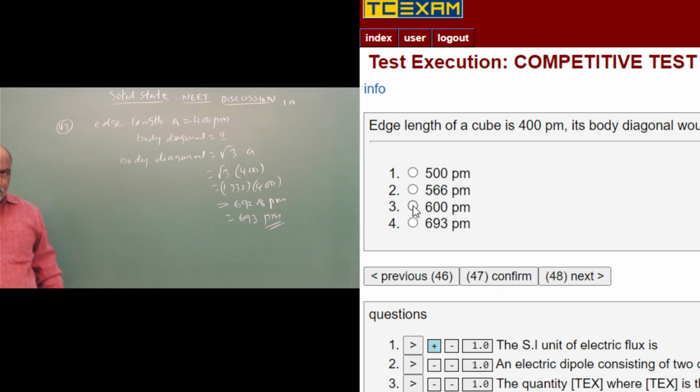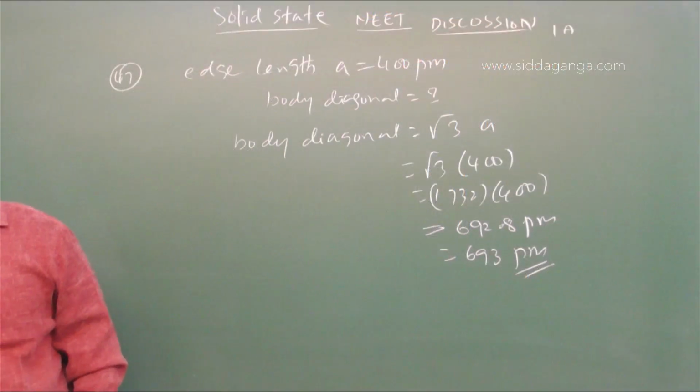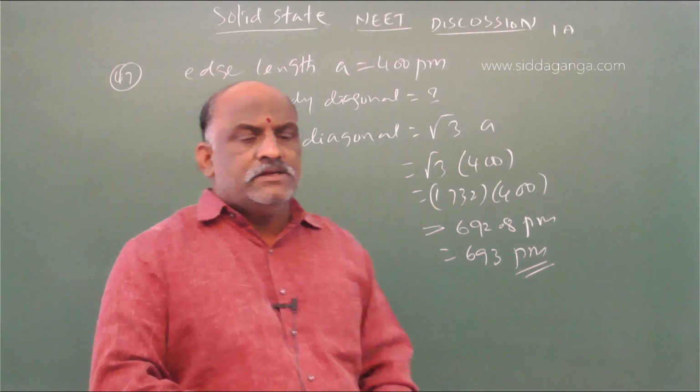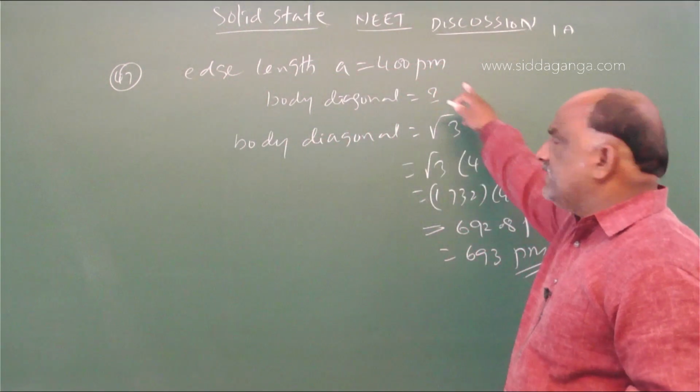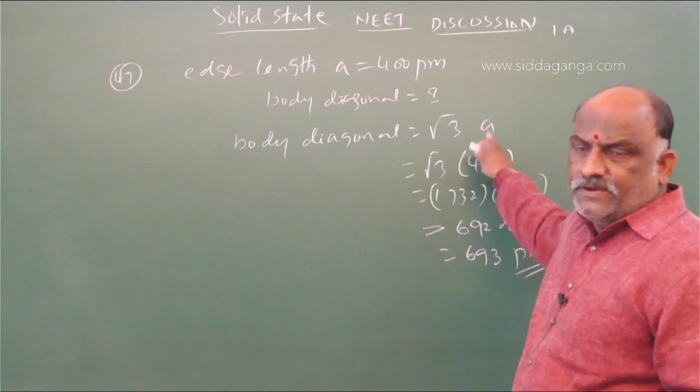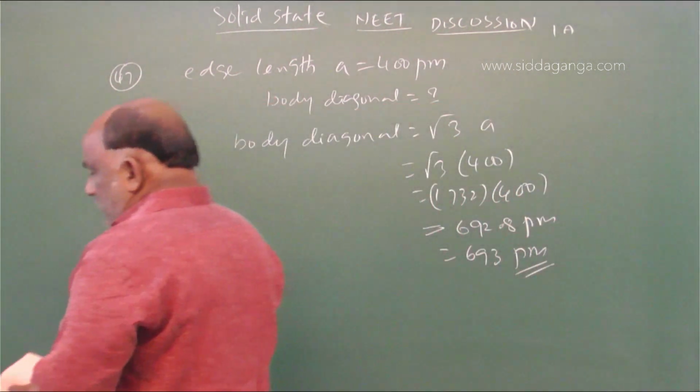47, 693. Right. So 693 is the right answer. So you should go through the formula: body diagonal is equal to root 3 a. Edge length a is given, body diagonal is root 3 a. And next, question number 48.